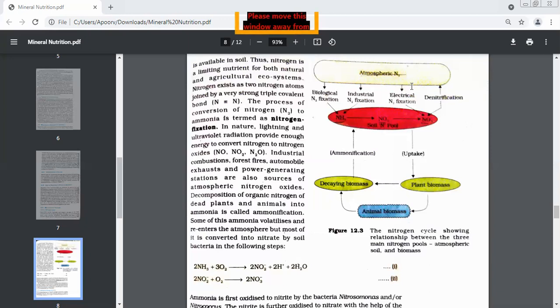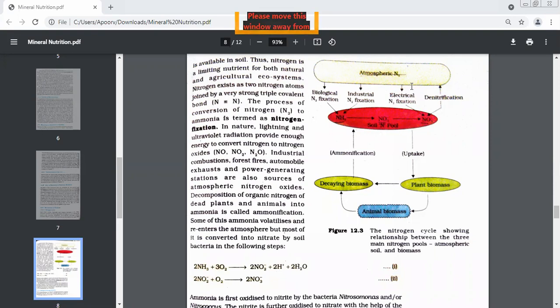Now, both organic and inorganic nitrogen convert into ammonia. So when the inorganic nitrogen converts into ammonia, the process is known as nitrogen fixation. Okay. Let's talk about what is happening now. In nature, there are two things which have a lot of energy, which is absorbed by nitrogen. Tell me. Lightning and UV rays. Very good. So the nitrogen takes this energy from lightning and UV rays and uses it to combine with oxygen.